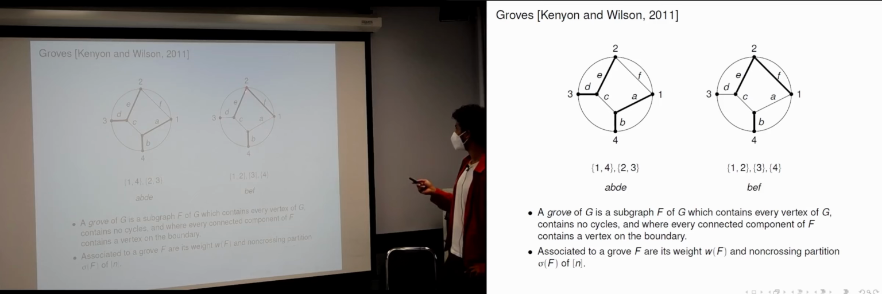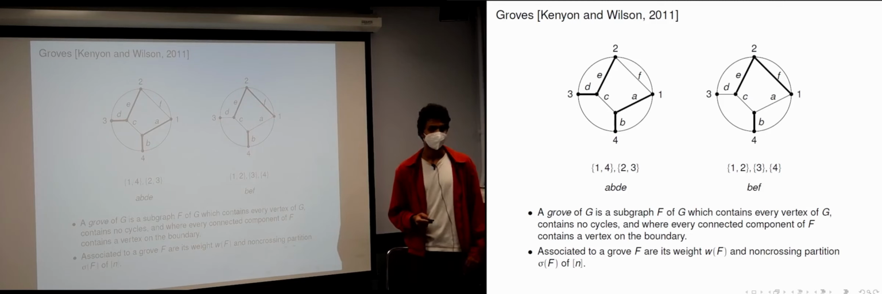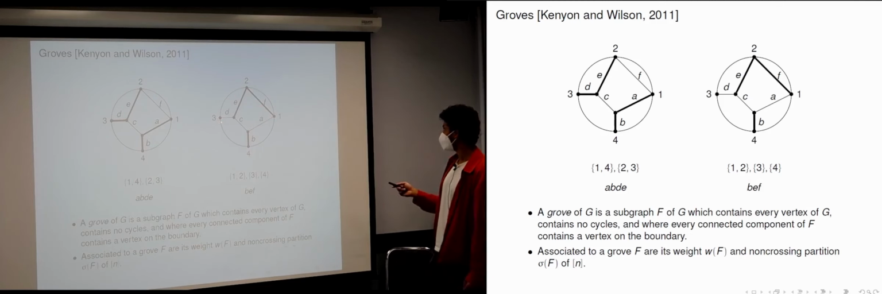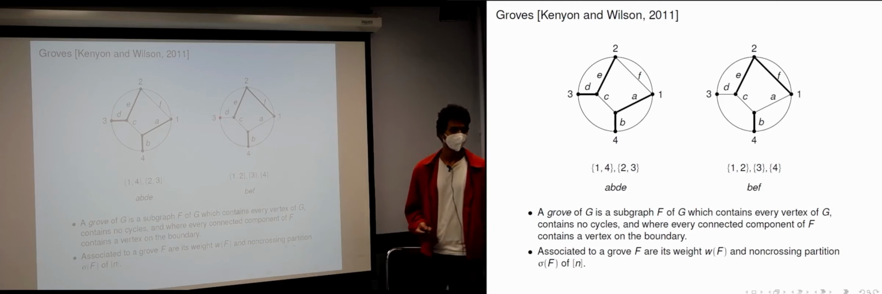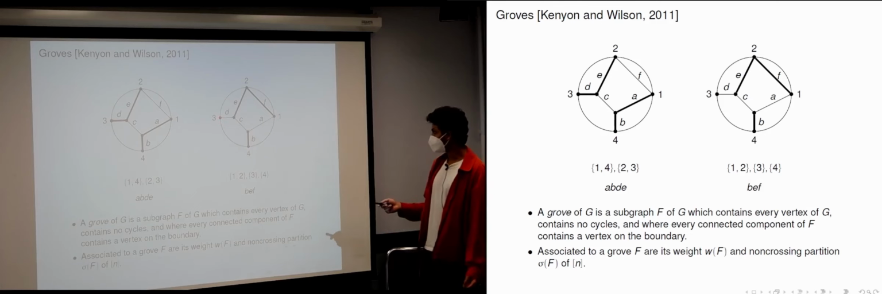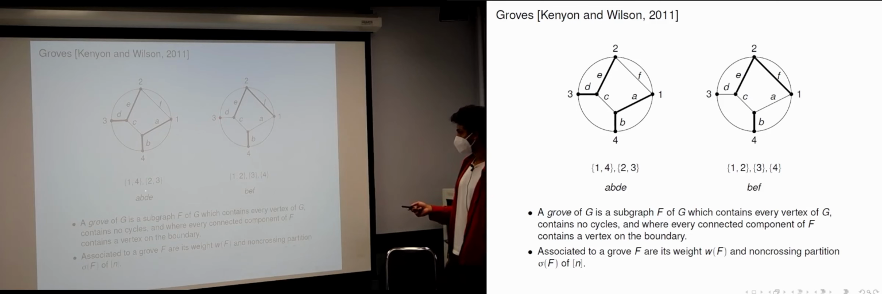There's one that contains the boundary vertices 1 and 2. There's this one that contains the boundary vertex 4. And there's this one that contains the boundary vertex 3. So 3 is an isolated vertex, but it is its own connected component. Now, associated to a grove are two notions.